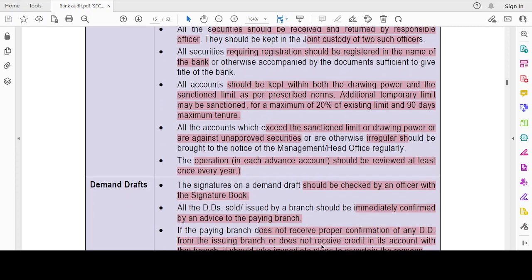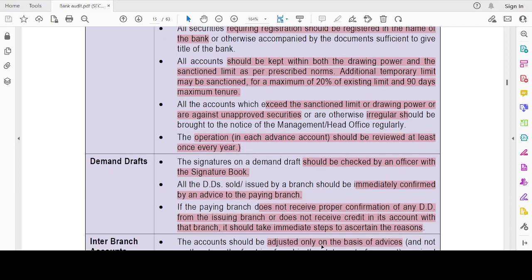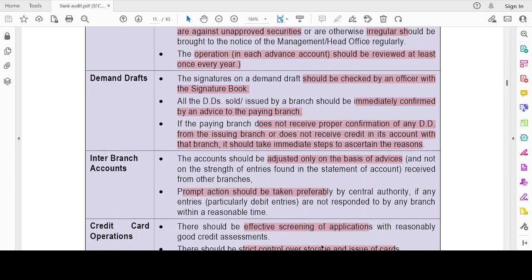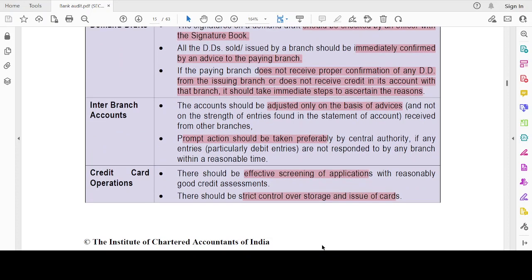If there are any irregular accounts, those have to be reported, and at least the operation, whether the account is operating, should be reviewed at least once in a year, at least once in every year. For demand drafts, I should check the signatures and then immediately confirm the advice of the paying bank. I check, and if I do not receive a proper confirmation, I should take immediate steps for ascertaining the reason.